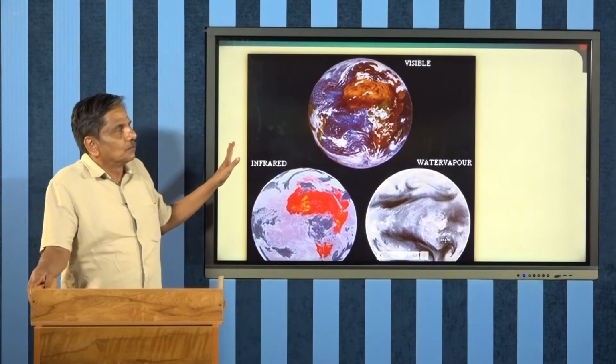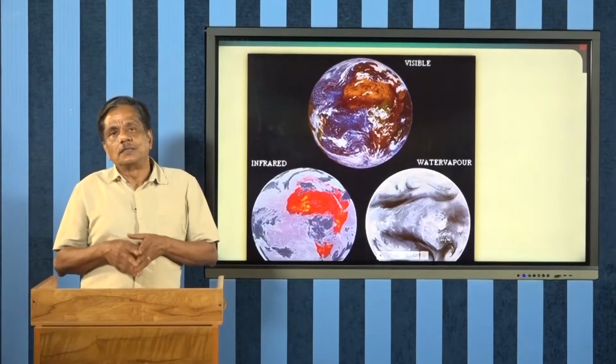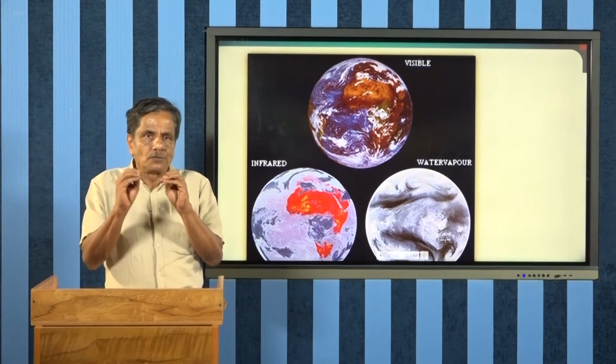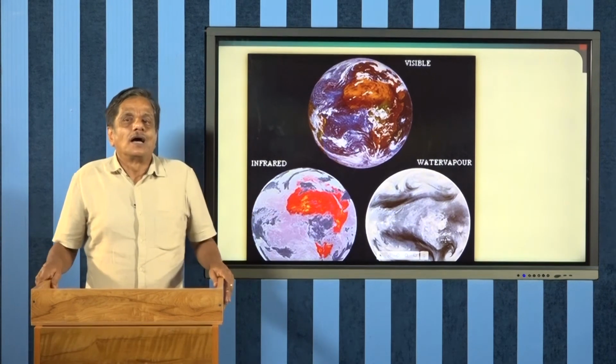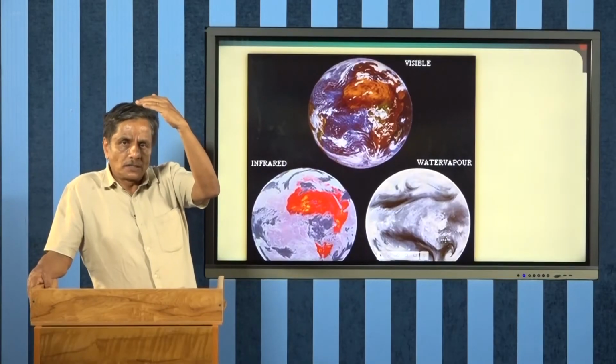So, I think we have already discussed some important parameters, important effects. One is refraction, and another is diffraction, and another is reflection, of which refraction produces this halo, and refraction as well as the total internal reflection or the mirage effect produces the green flash, which is one of the rarest phenomena. And we have these sun dogs due to the refraction process, and the sun pillar, which is an extended version of sun dogs when the ice crystals are falling down.